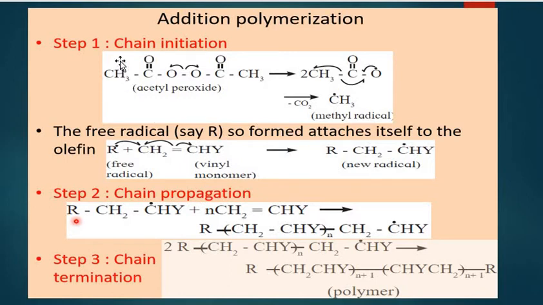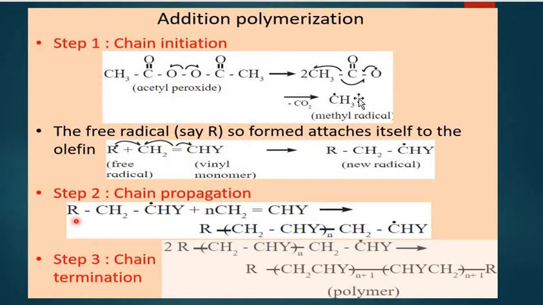In the chain initiation step, it is initiated by a free radical, and catalysts such as benzoyl peroxide, acetyl peroxide or tertiary butyl peroxide can be used to produce the free radical. In this way, the bond between oxygen will be broken by homolysis to generate a free radical, and by the elimination of carbon dioxide we will get a methyl radical or any alkyl radical.